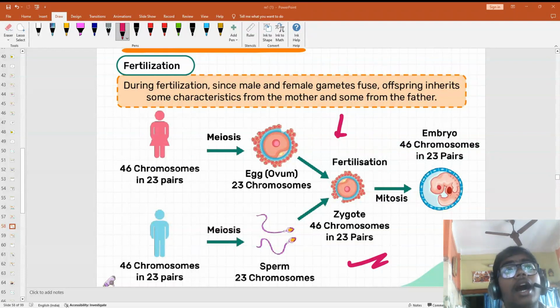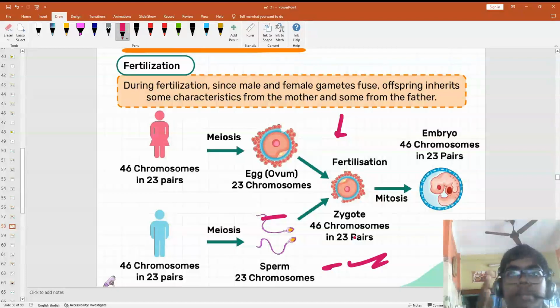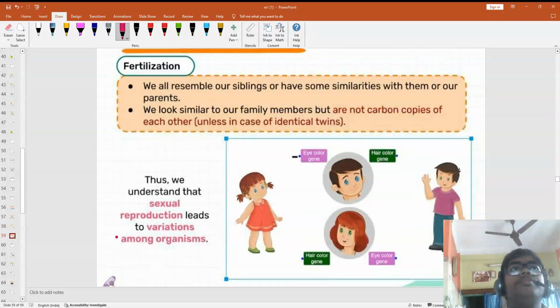When we are releasing the gametes or sex cells, that is the egg or sperm, our chromosomes become half. While reproducing, the parents' chromosomes become half. This process is called meiosis. And when it becomes double right after fertilization, that is called mitosis. Can you understand? I guess you have understood. If you don't understand, just play the video again.